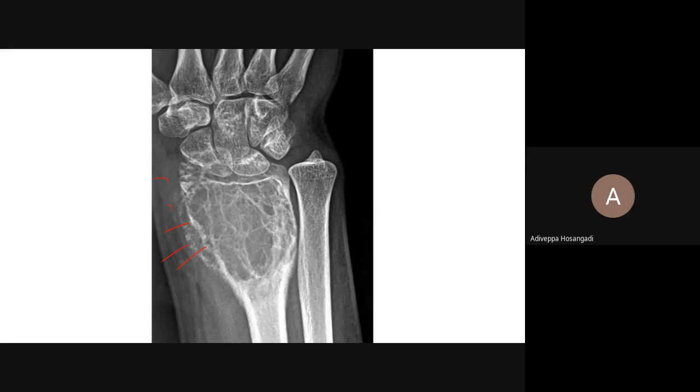Okay. What if it has already spread into the soft tissue? What you do is you have to excise this and do what? You have to reconstruct, isn't it? Replacement. You have to replace. Replace by what? Vascularized bone graft. Very good. Where do you take it from?